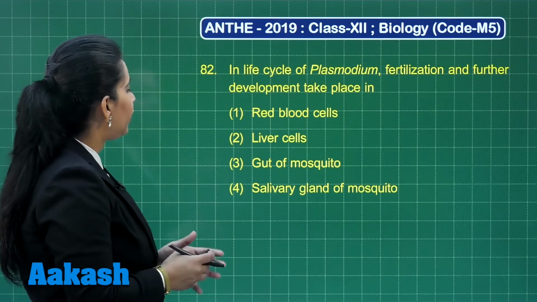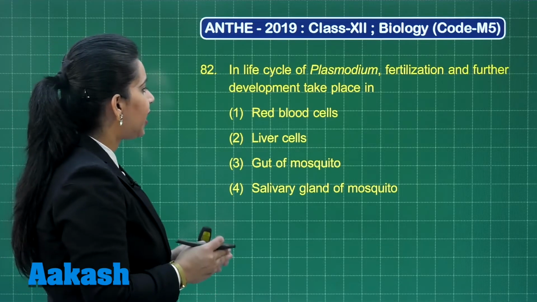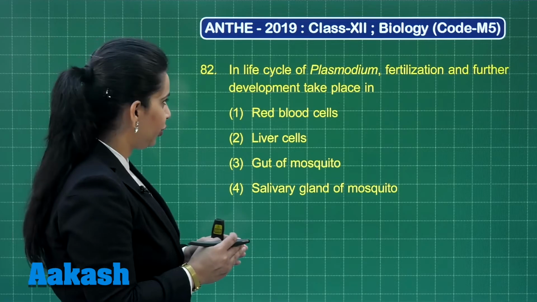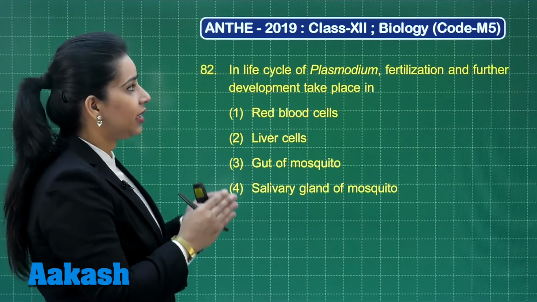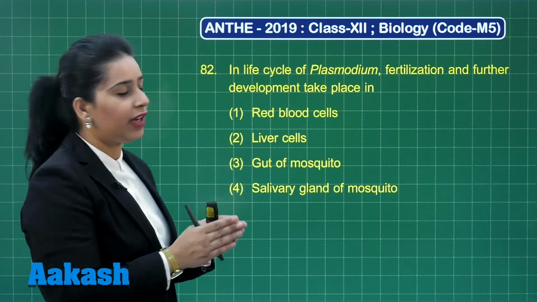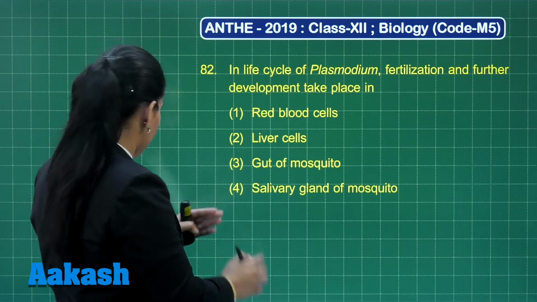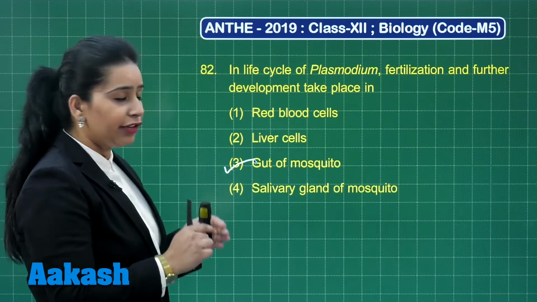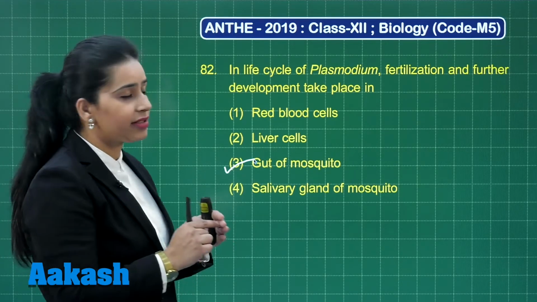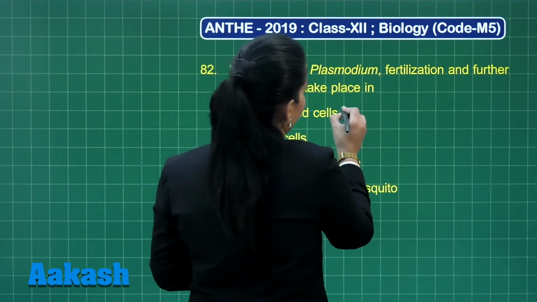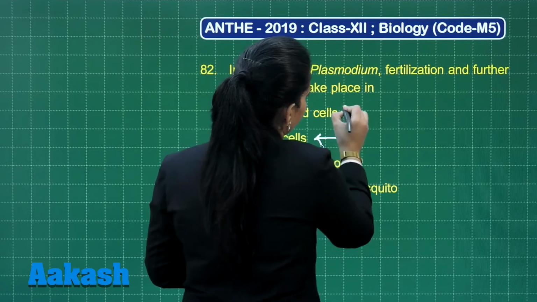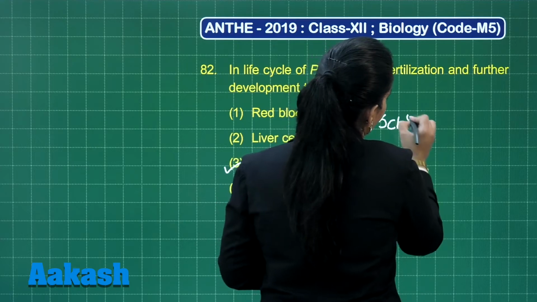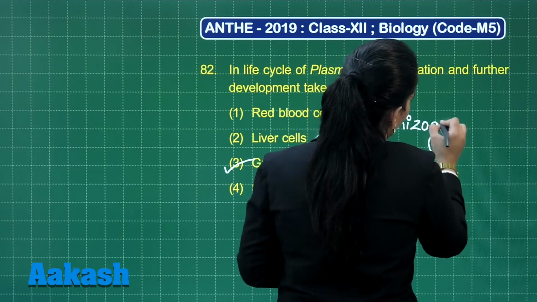So if we see the 4 options, the red blood cells, liver cells, gut of mosquito and salivary gland of mosquito, then the correct answer, that is fertilization and the further development, it is completed in the gut of mosquito. But if we see the first option, that is red blood cells, and the second option liver cells, then here the asexual part is completed, which is called schizogony.